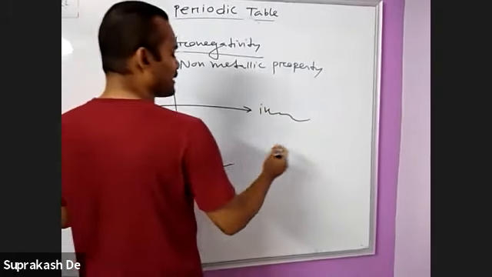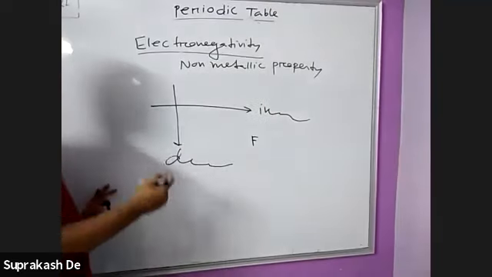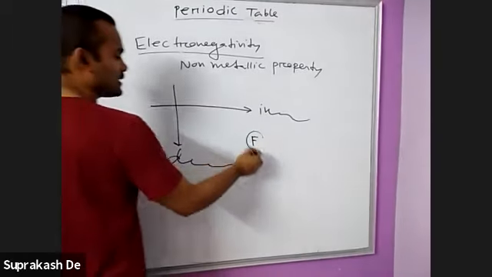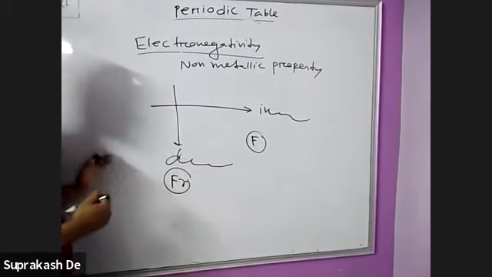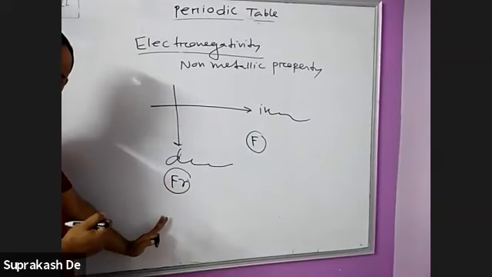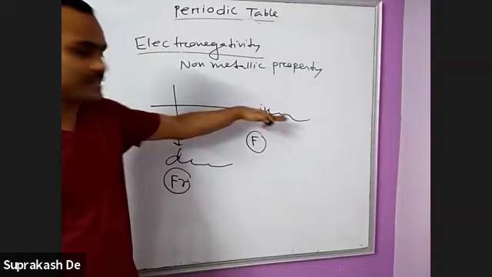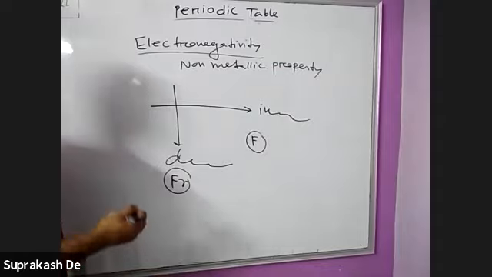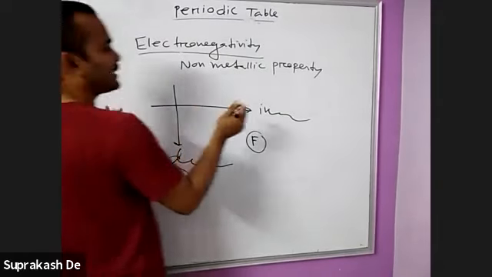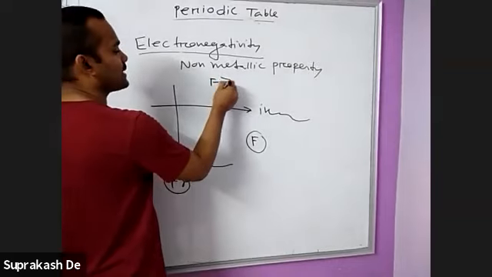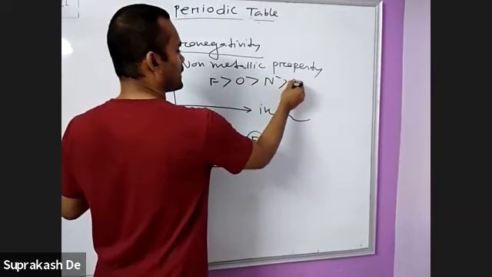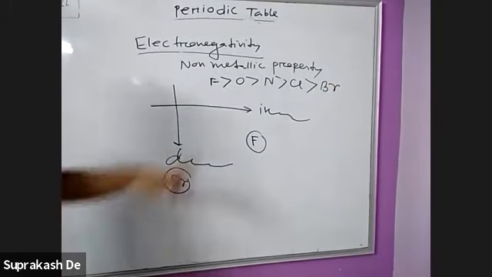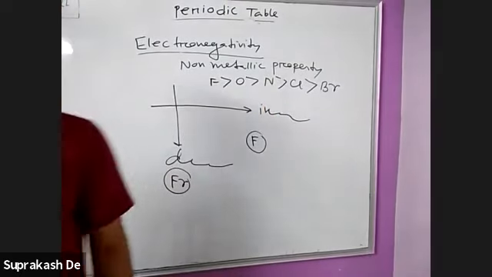So the highest electronegativity is fluorine and the lowest is cesium, francium. Going down it decreases and across it increases. So at the corner is fluorine, lowest is francium. In the periodic table, fluorine is highest, then oxygen, nitrogen, chlorine, bromine, in this order.